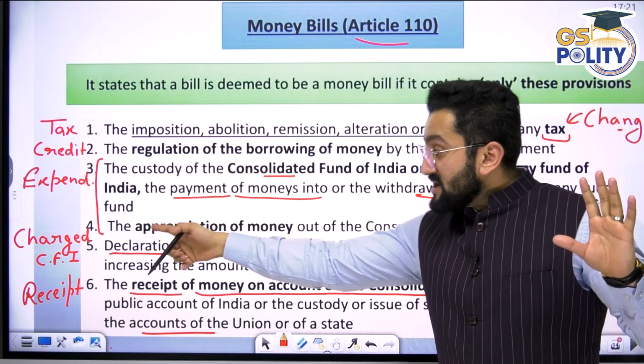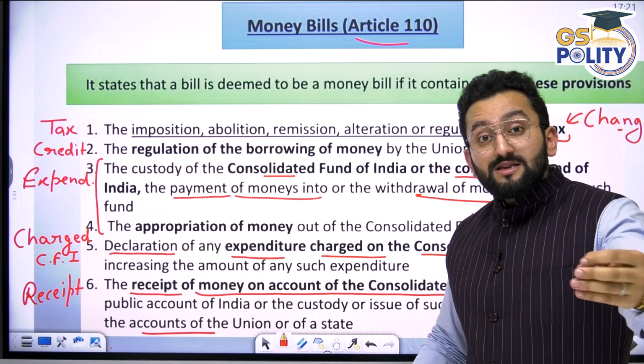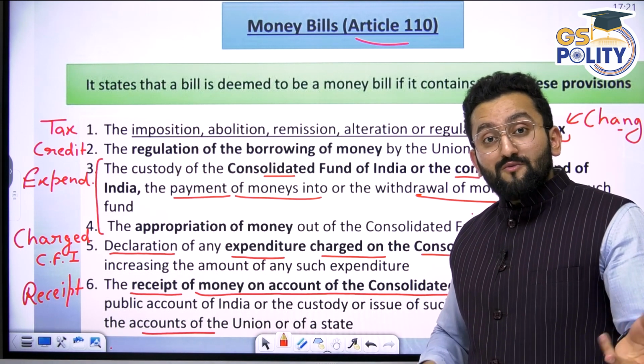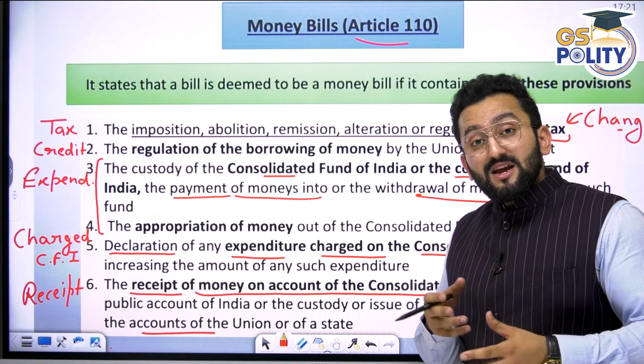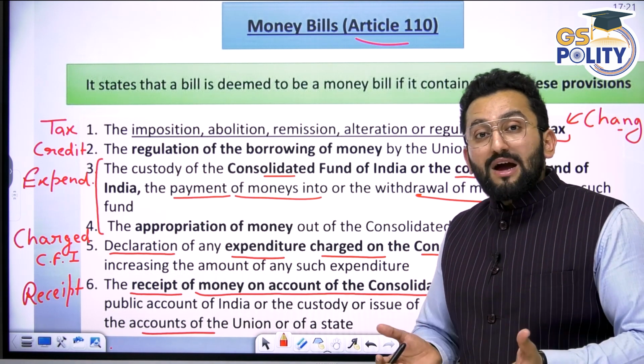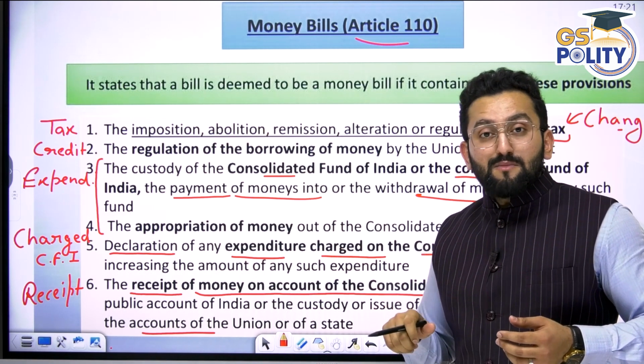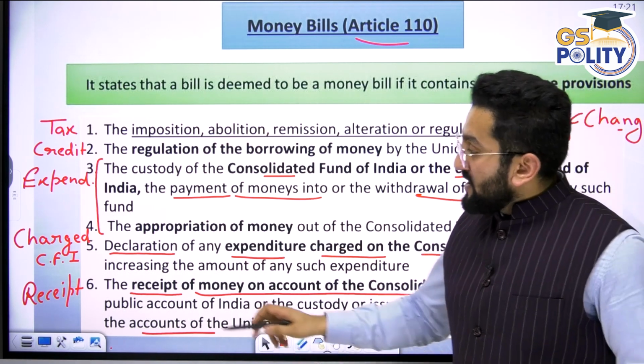So if you are declaring some expenditure which we used to discuss and debate and then vote on, and now you want to elevate its status as charged, then you need to present this as a money bill.